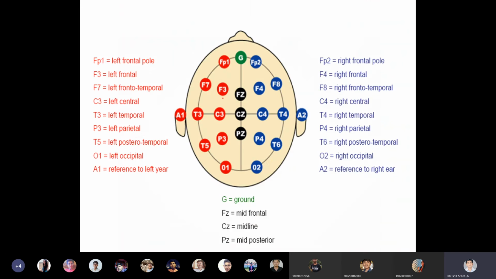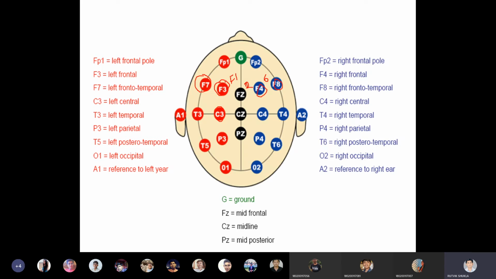So if you look at this, somewhere you have F3, then you have F7, C3. We have C3. It is a zero line. Z means zero line or the mid line. Then you have 4 here, you have 8 here. Then what about 1, 2, 3? What about 2? What about 6? Here from FZ directly to 3.